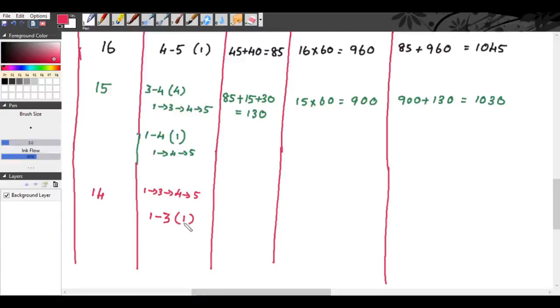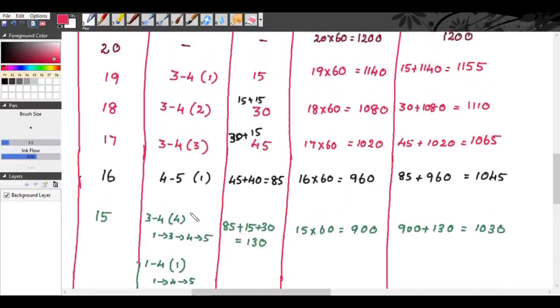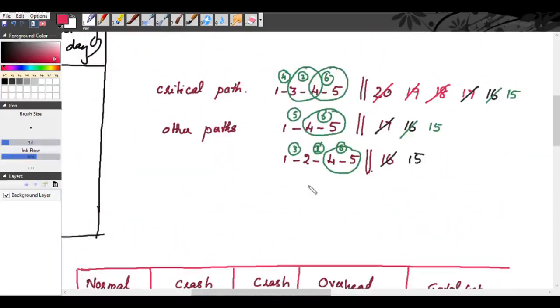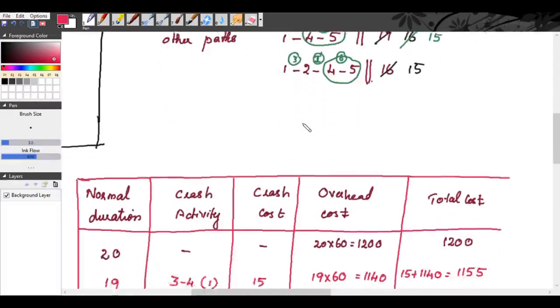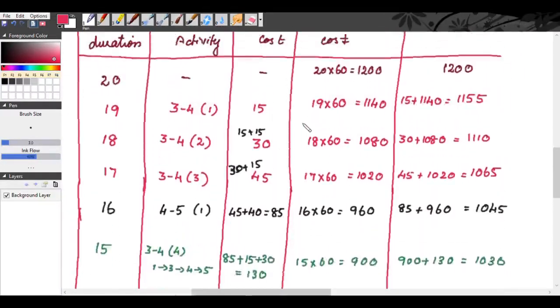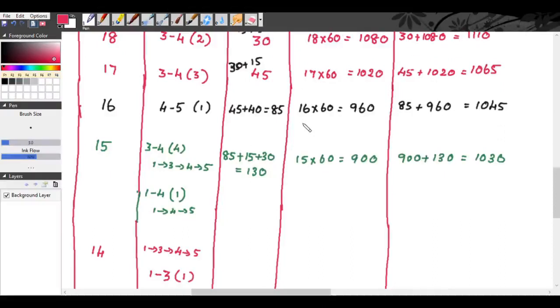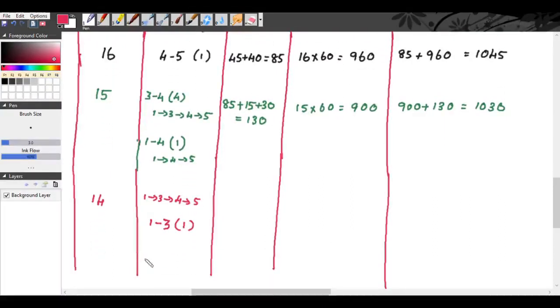Activity 1, 3 can be crashed for 3 days. Okay, so for the first 1 day you are crashing activity 1, 3. Now, from the second path you are crashing 1, 4. So 1, 4 already it has been crashed for 1 day. So you are crashing it for the second day. So from the path 1, 4, 5, you are crashing the activity 1, 4 for the second day.